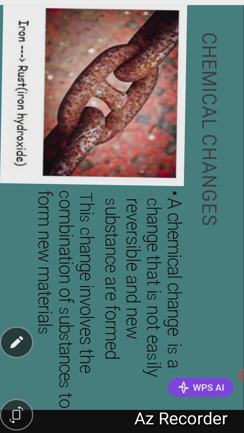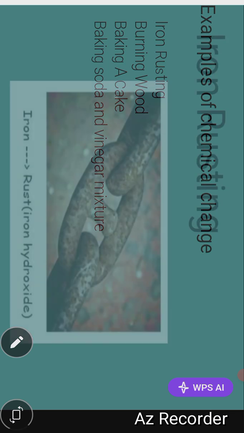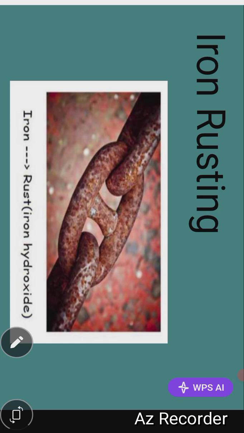This involves the combination of substances to form new material. That means you are combining different substances, like two or three substances, to form a new material. So that is chemical change. Examples of chemical changes are iron rusting, burning of wood, baking a cake, and baking soda and vinegar mixture. I'll be taking these examples one after the other. So the first example is iron rusting.